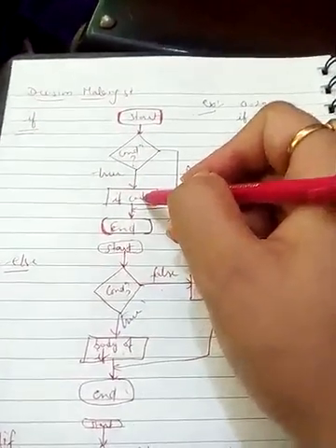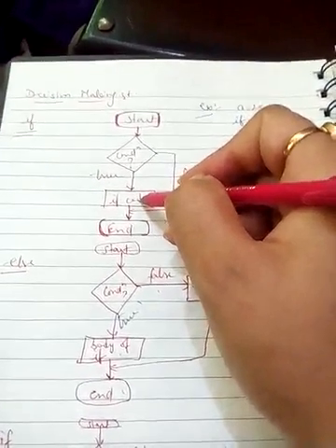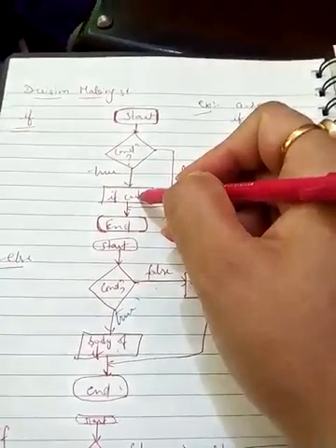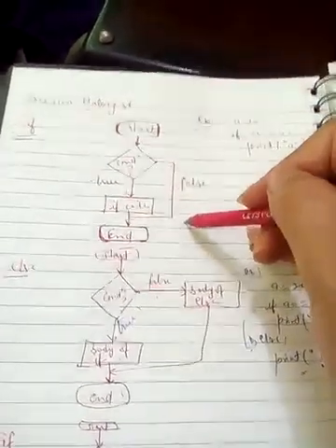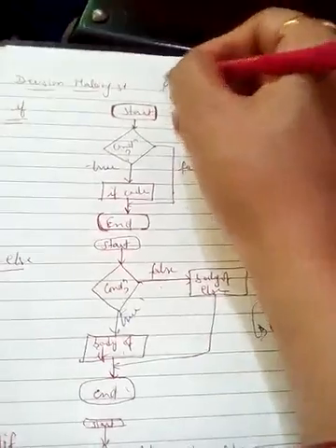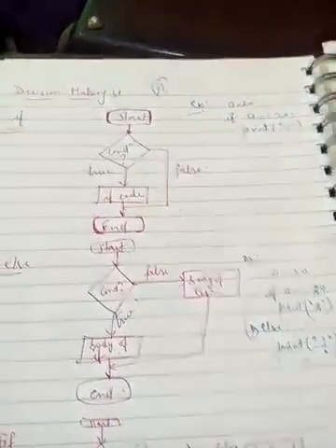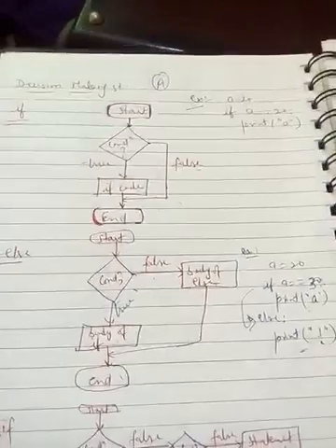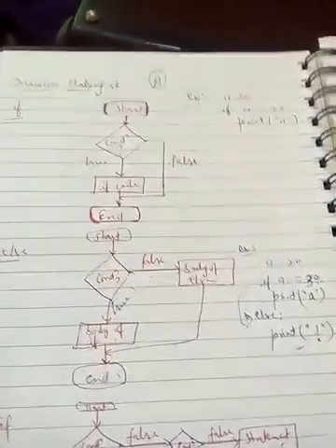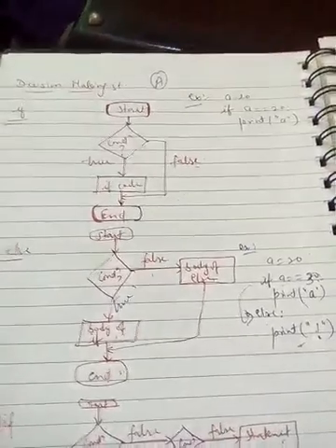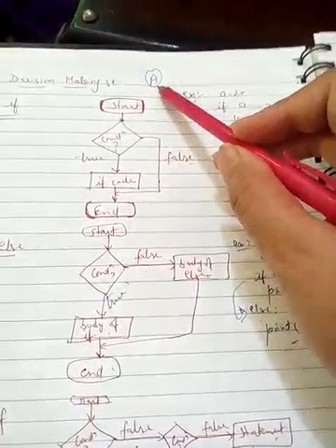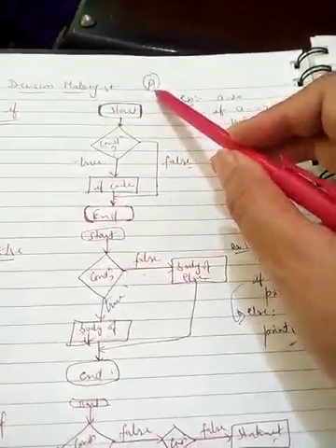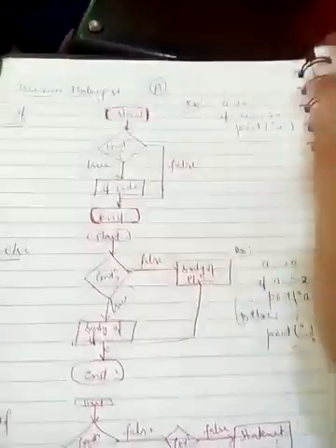This rectangular or square shaped symbol denotes a statement, or you can say a block of statements. You can mention either one statement or multiple statements together. So these are the symbols we are using here. Here is one more symbol, which is used for appending. If you have less space in your notebook, we can connect our flowchart to the next page. How can we connect? That is known as a connector. So we can connect with the A shape symbol in a circle or oval, you can say. This is used for appending the flowchart.